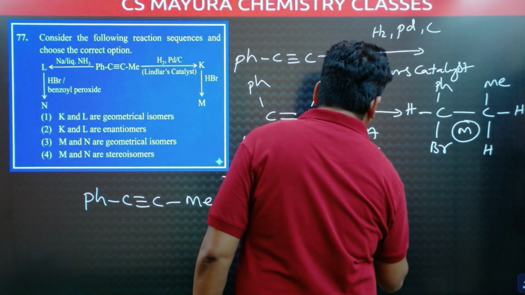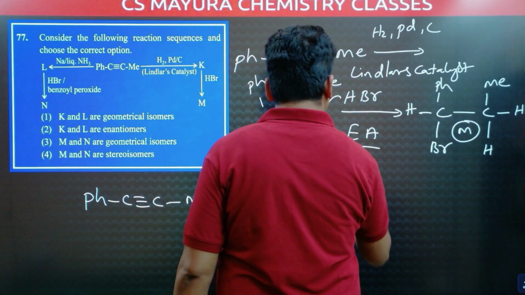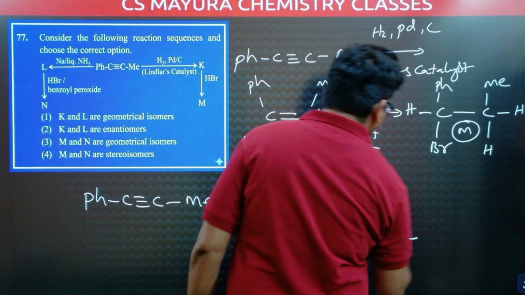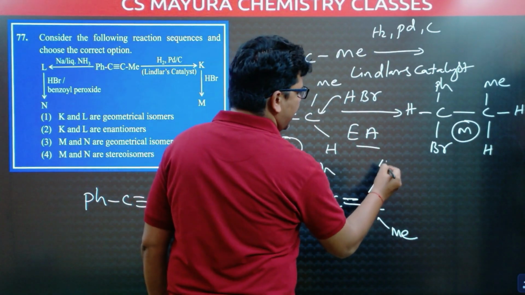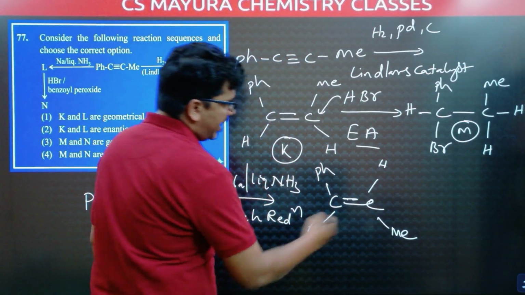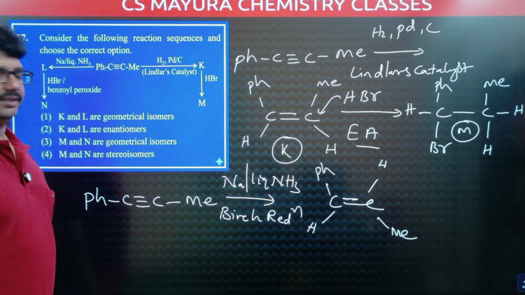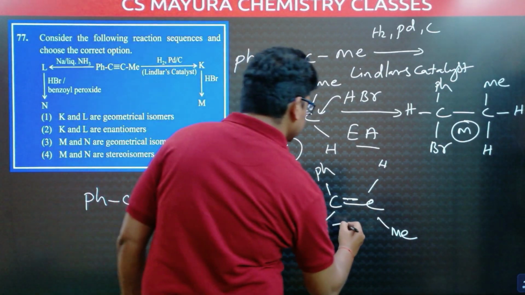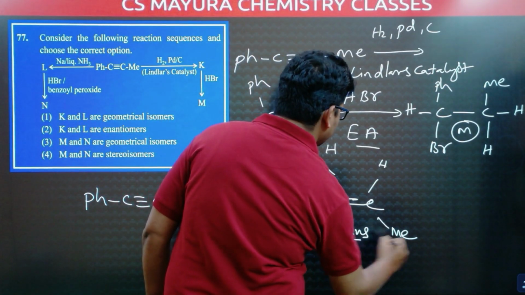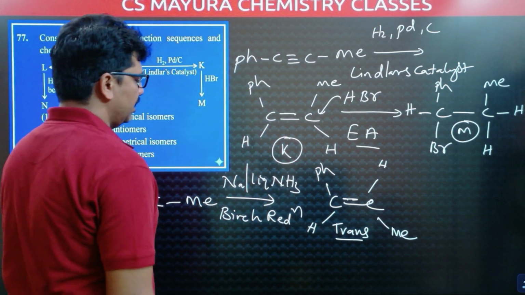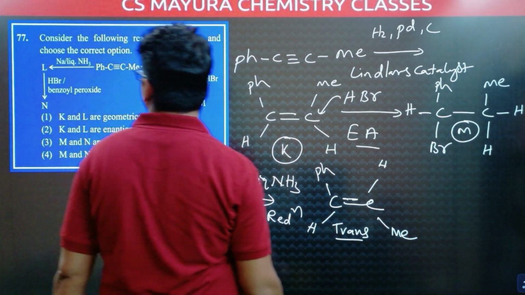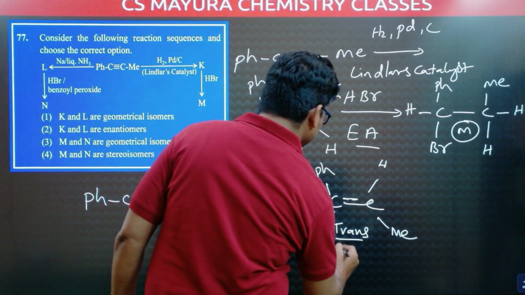The trans alkene is C double bond C, here Ph and a methyl group, with hydrogen on the opposite side. With Birch reduction, a non-terminal alkyne gives a trans alkene. This trans alkene is L.